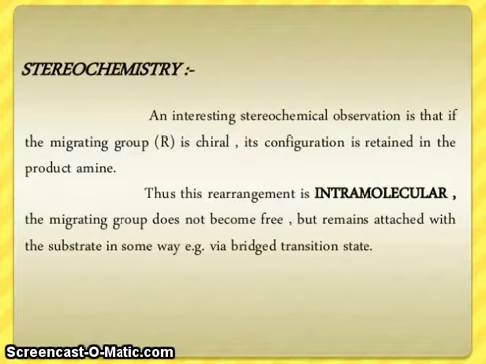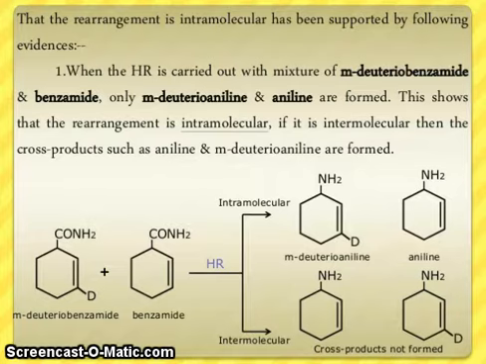Now stereochemistry. An interesting stereochemical behavior is that if the migrating group R is chiral, its configuration is retained in the product amine. Thus this rearrangement is intramolecular. The migrating group does not become free but remains attached with the substrate in some way, for example via a bridged transition state. That the rearrangement is intramolecular has been supported by the following evidence.